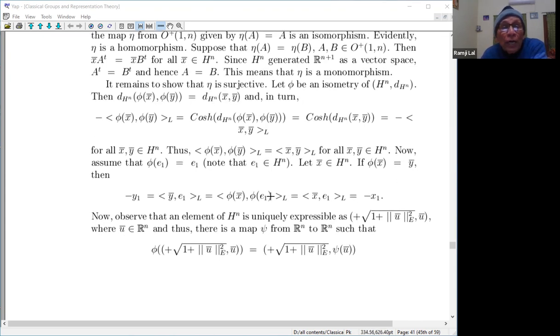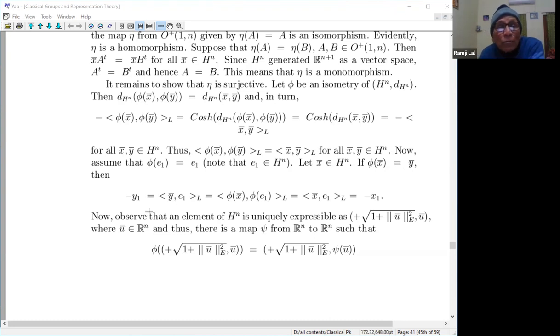Now, if you remember proving the isometry, you assume that the isometry preserves the origin. So here is E1, which is the vertex of the hyperboloid. So phi E1 is E1; note E1 belongs to Hn. Let x belong to Hn and phi x be equal to y.